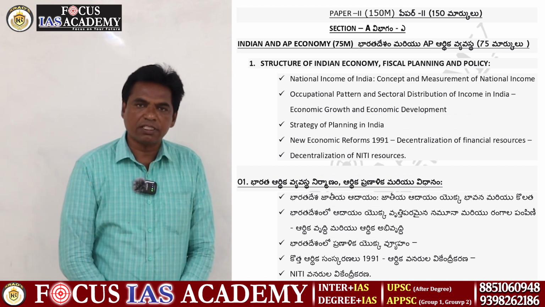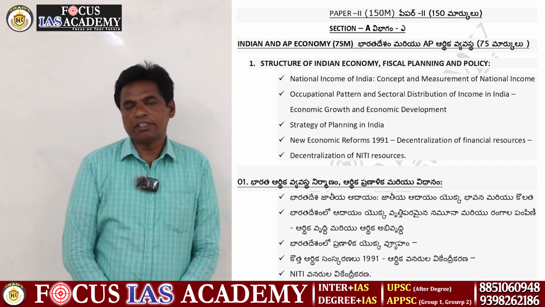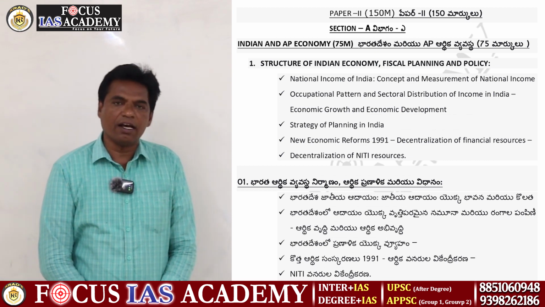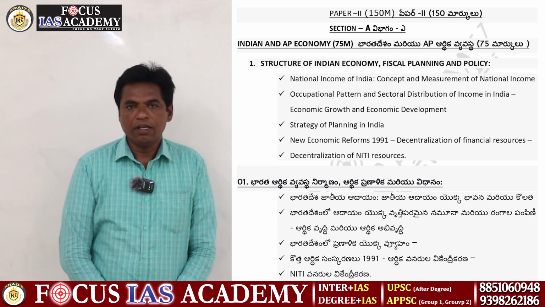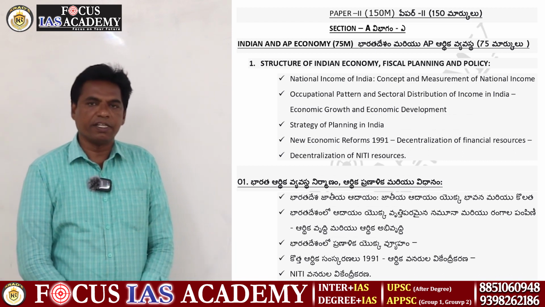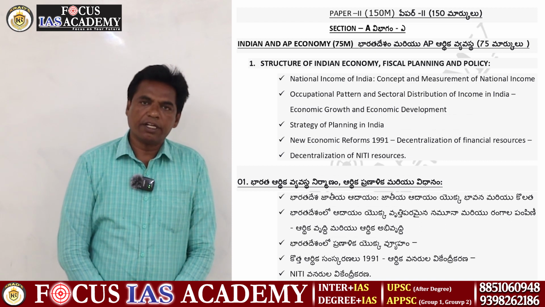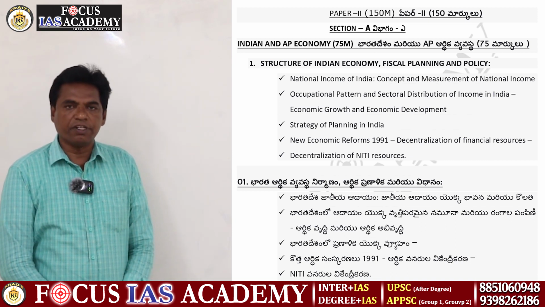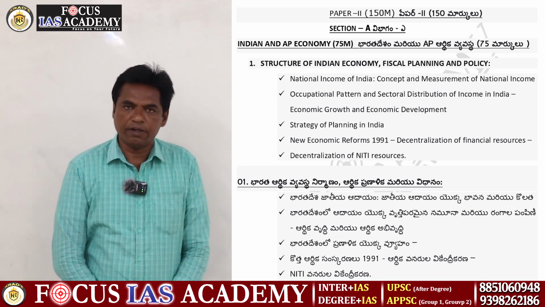These are all very important. There are three methods of national income: the income method, the product method, and the expenditure method.